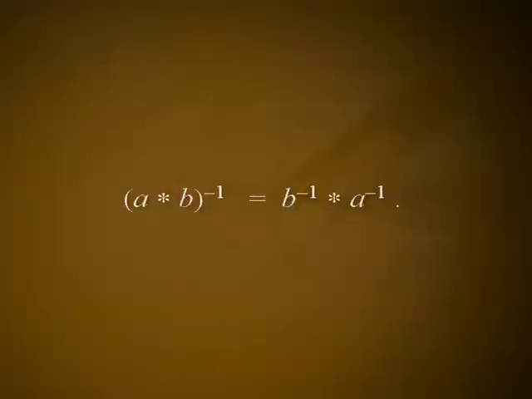Theorem 5. Reversal law. Let G be a group. For all a, b in G, we have (a * b) whole inverse = b inverse * a inverse. Proof. Suppose a, b belongs to G. If a inverse and b inverse are the inverses of a and b respectively, then a inverse * a = a * a inverse = e, and b inverse * b = b * b inverse = e. Equation number 6.